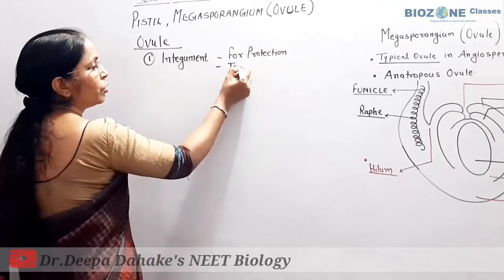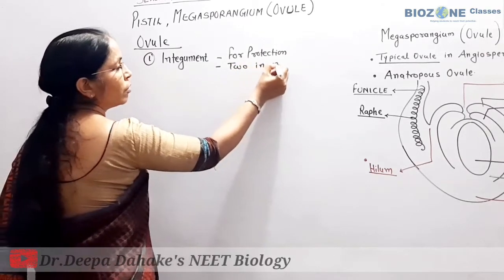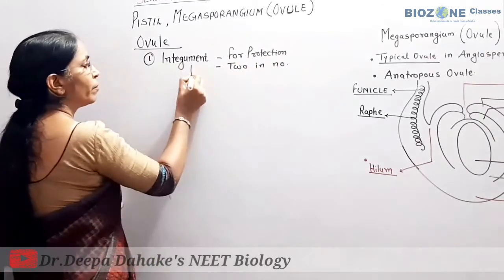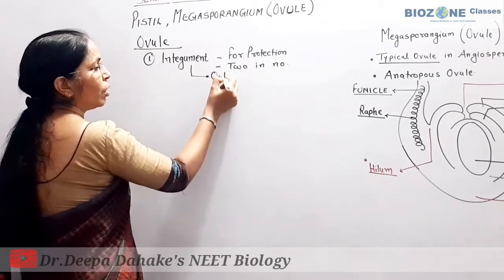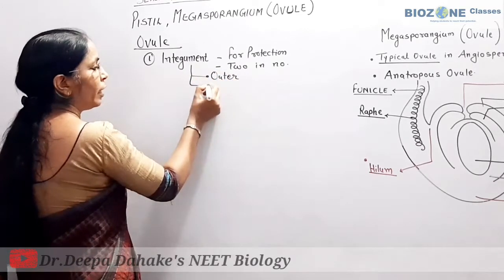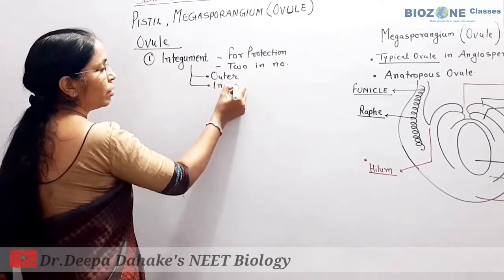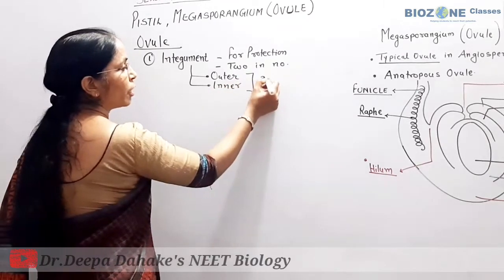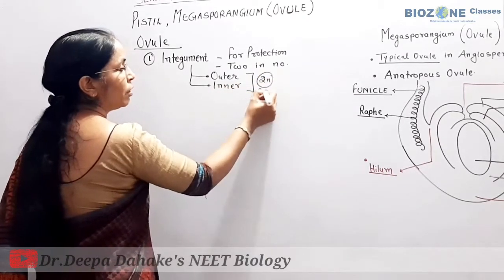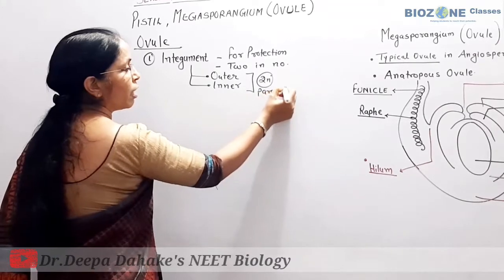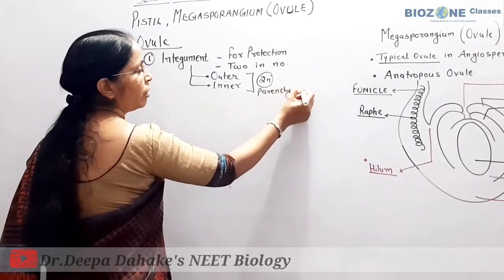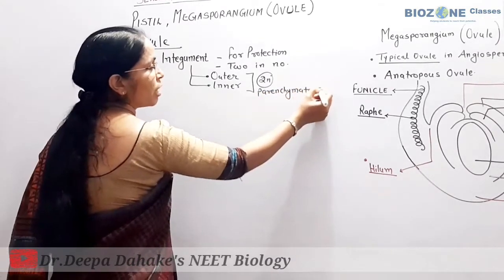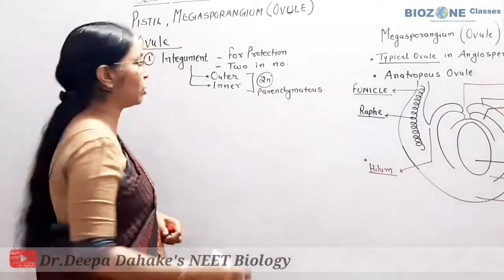Secondly, they are two in number, outer and inner. Both integuments are diploid (2n), and tissue-wise they are made up of parenchyma. So the integuments are parenchymatous in nature.